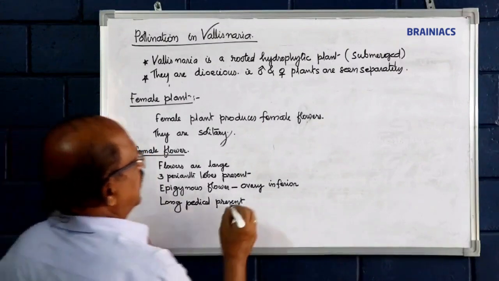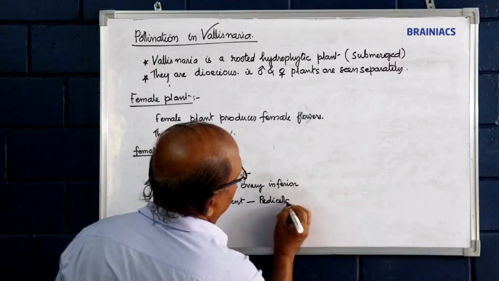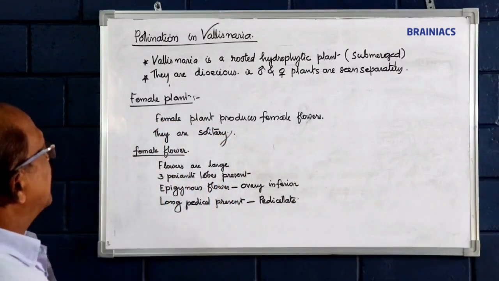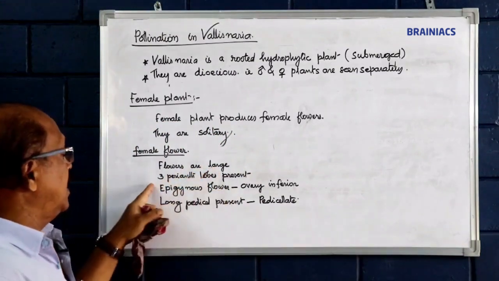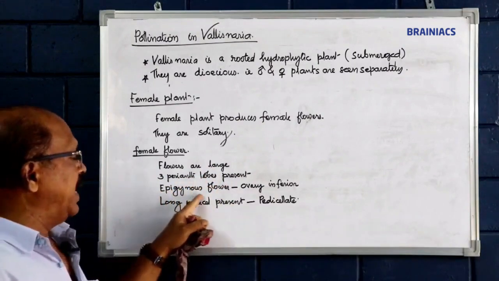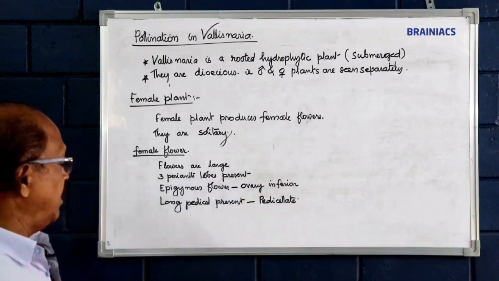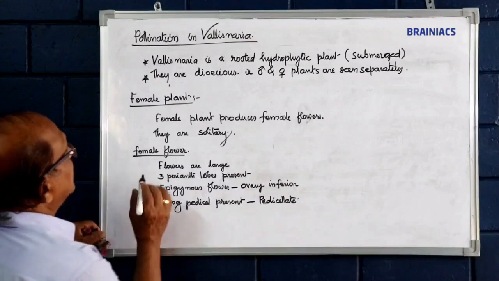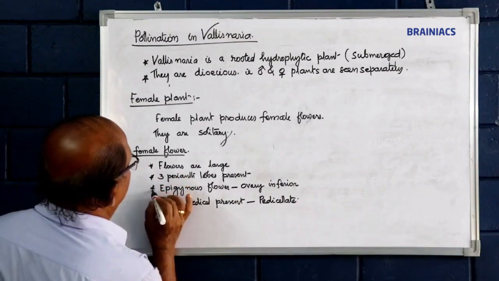Long pedicel present, pedicellate, long stalk present. Flowers are large, three perianth members present. Flowers are epigynous, where the ovary is inferior, and a long pedicel is present, hence they are pedicellate. These are the characteristic features of what? The female flower.